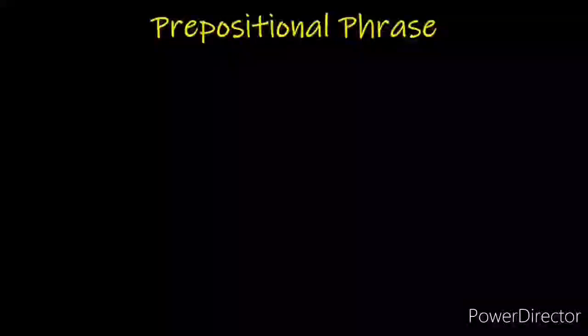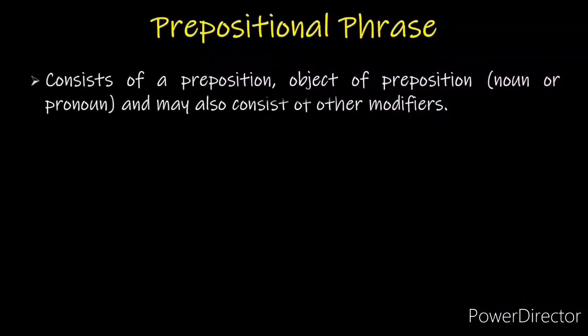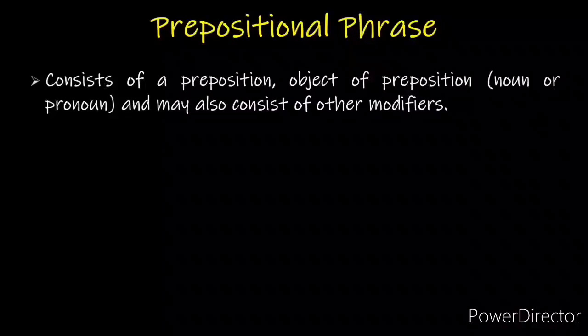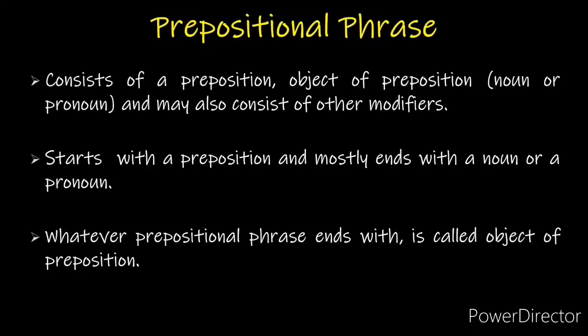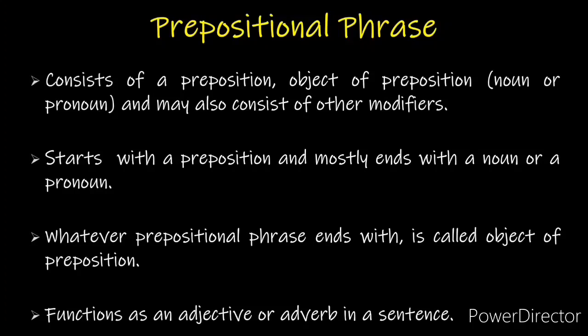Prepositional phrase. A prepositional phrase consists of a preposition, object of preposition, that is noun or pronoun, and may also consist of other modifiers. A prepositional phrase starts with a preposition and mostly ends with a noun or a pronoun. Whatever the prepositional phrase ends with is called object of preposition. A prepositional phrase functions as an adjective or adverb in a sentence.